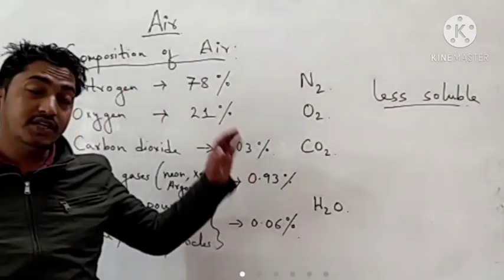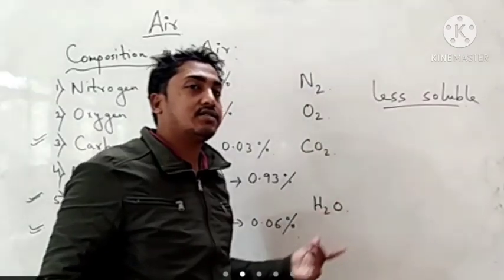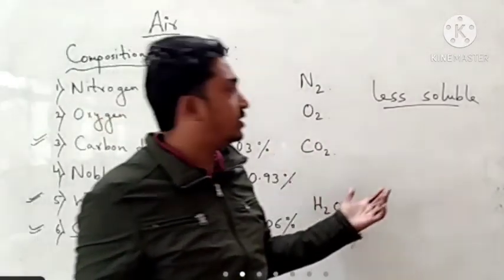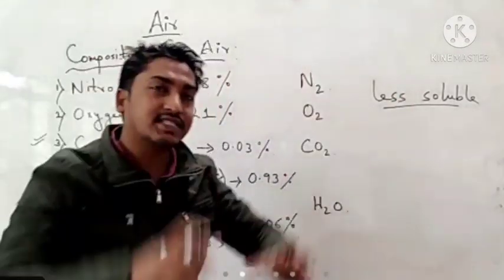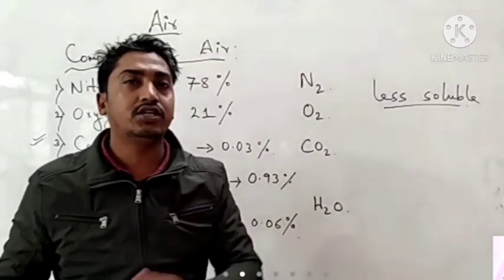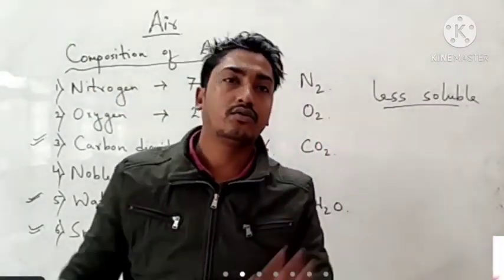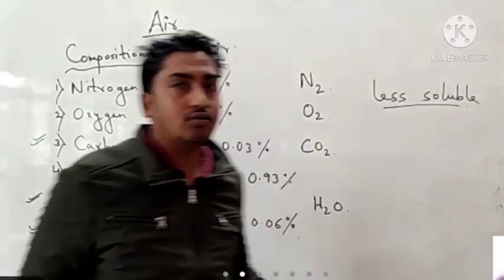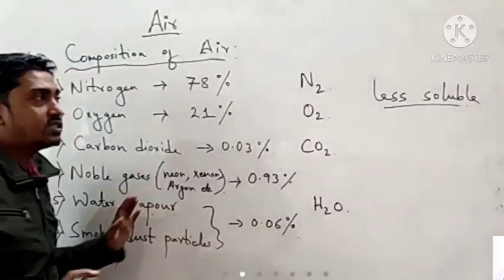Okay, if these gases had more solubility, during rainfall or during precipitation they could have gone into the ground. But they are less soluble.